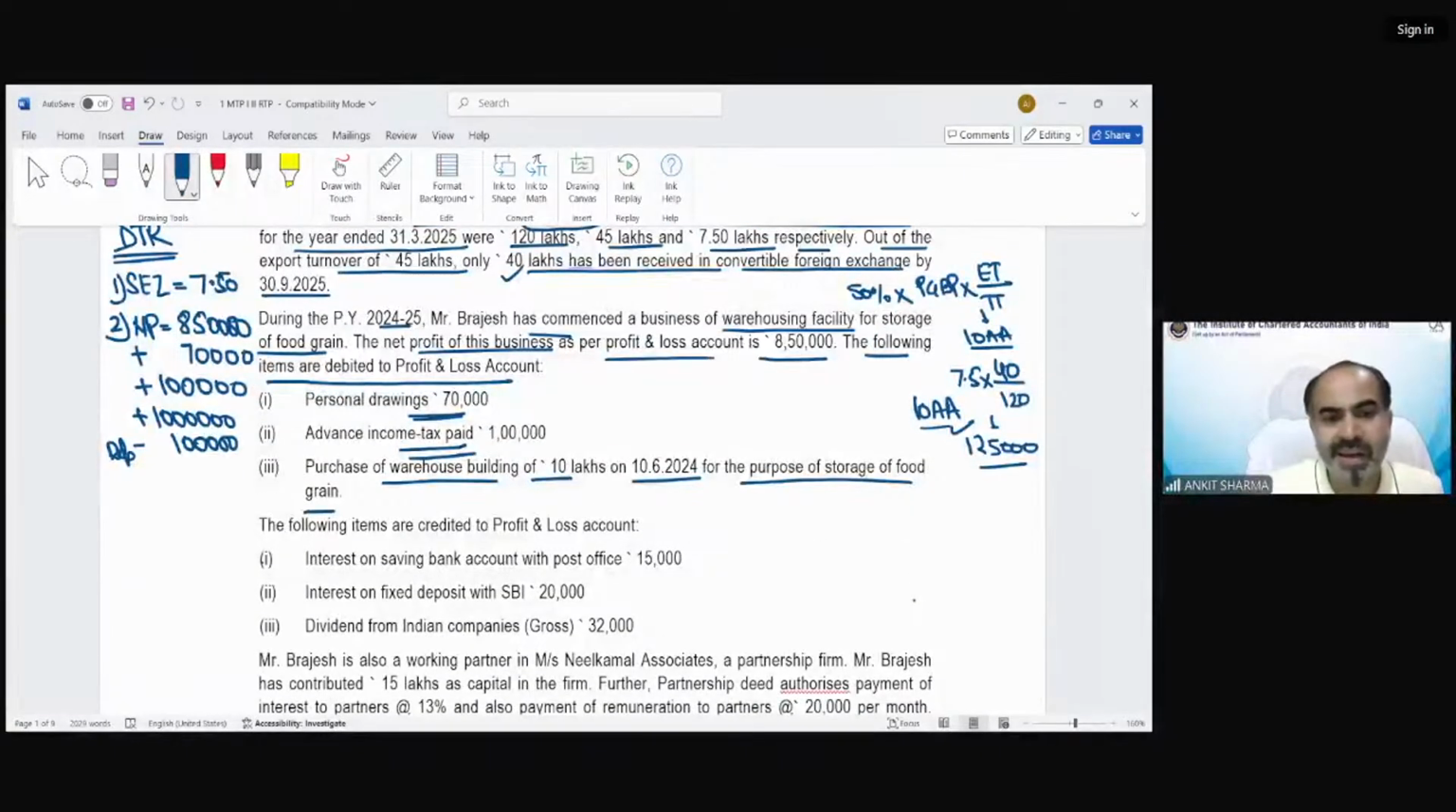Now the following items are credited to the profit and loss account. So these are income from other source, you can see. So we have to reduce these also, 15,000. Then interest on fixed deposit, 20,000. Then dividend from Indian companies, 32,000. That's also going to be reduced from this.